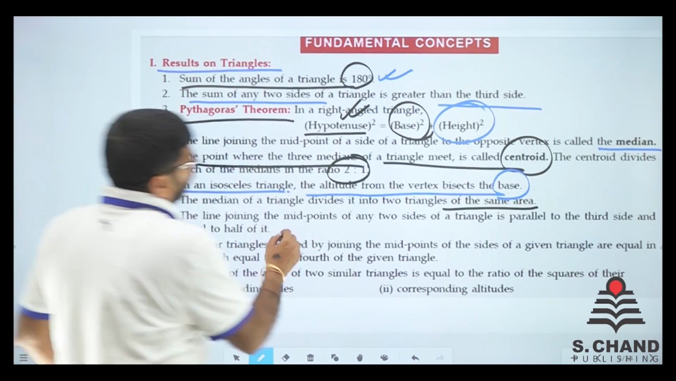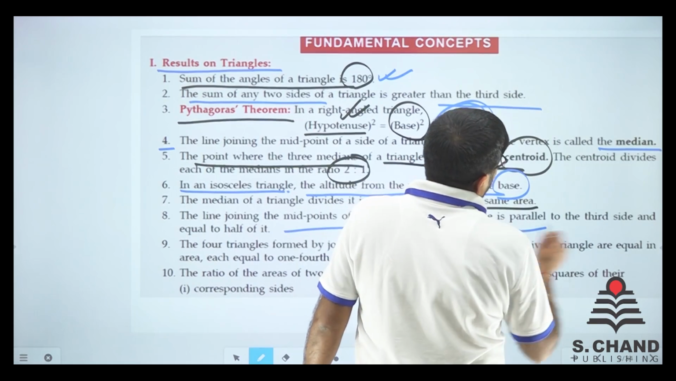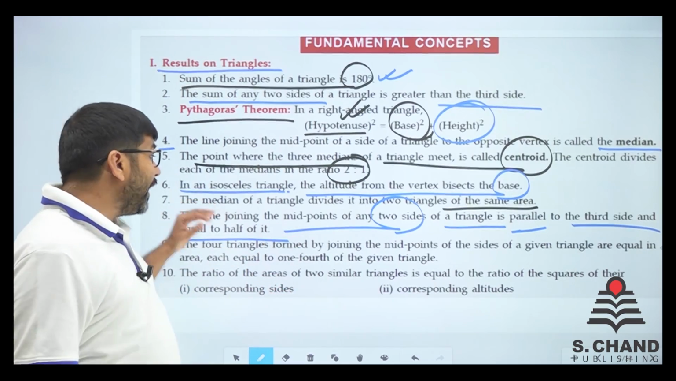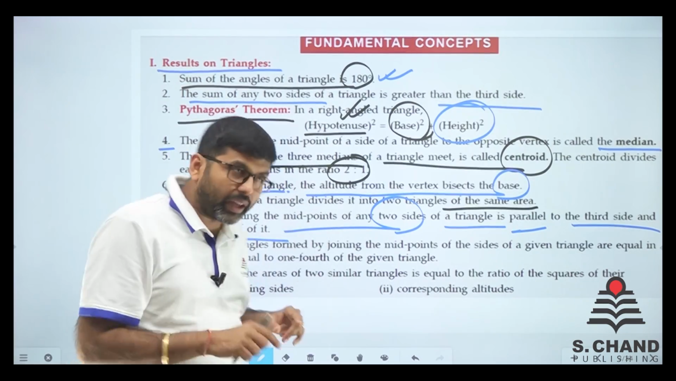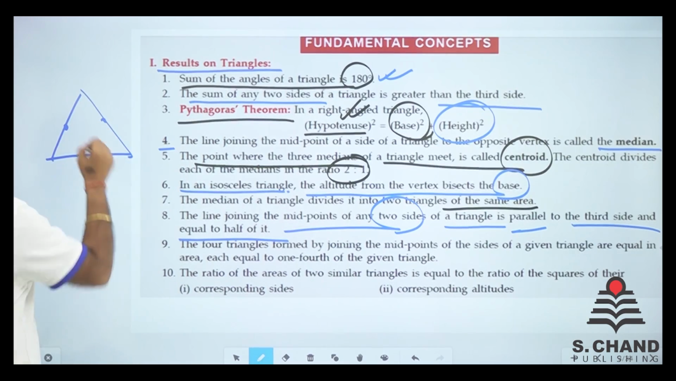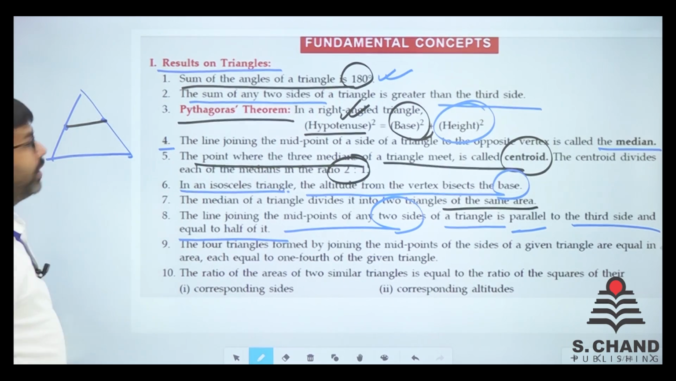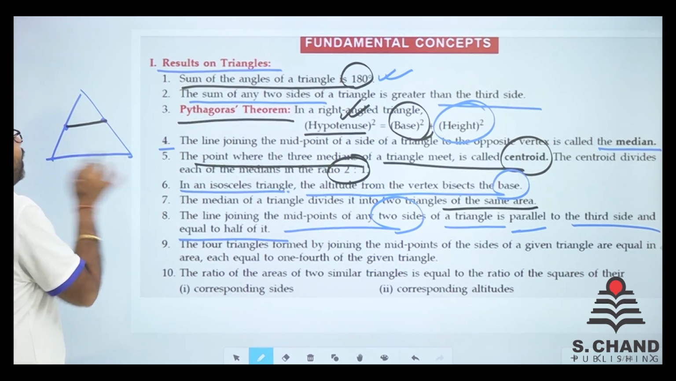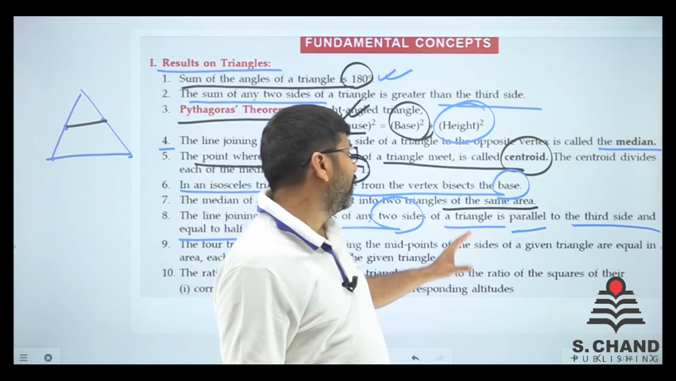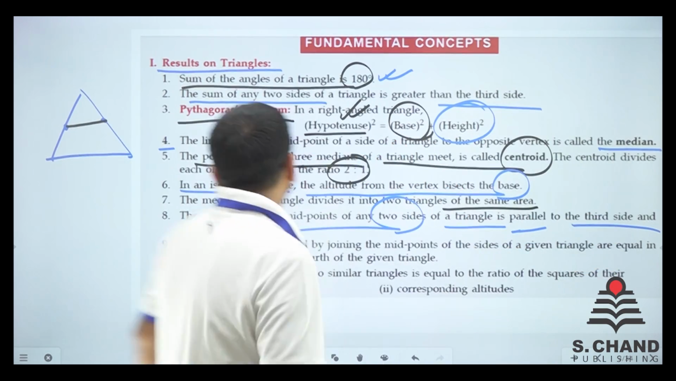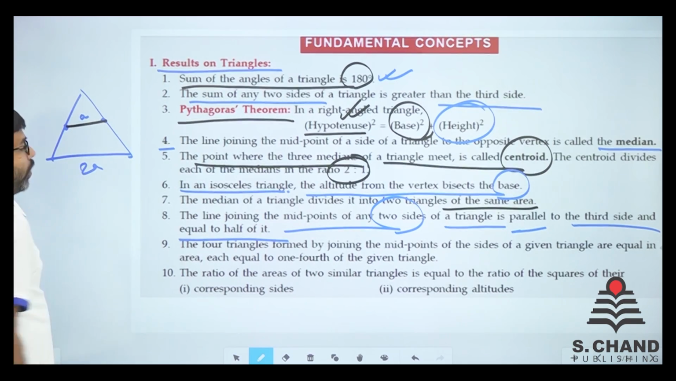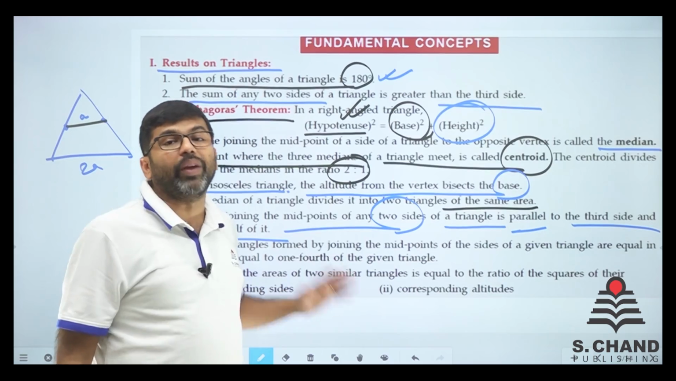The line joining the midpoints of any two sides of a triangle is parallel to the third side and equal to half of it. That is very important. If there is a triangle, say for example this triangle, this is a midpoint, this is a midpoint. If you join these 2 points, it will always be parallel to the third side, and it is equal to half of it. So say for example it is A, then the third side is 2A. It is always equal to half of it, always.